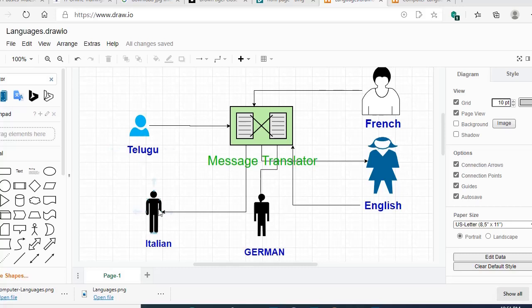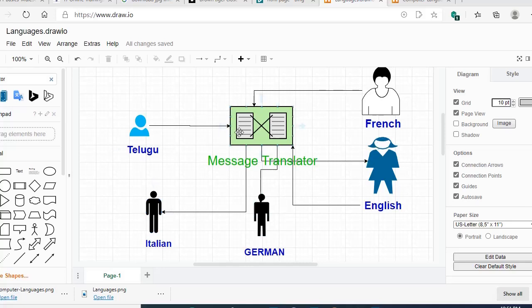Likewise, if an Italian guy wants to speak to this French guy, he will send the message in Italian in Google Translator. The translator will translate from Italian to French and send the message to the French guy in his own language. This is why communication is made easy by using a message translator in our day-to-day life. Okay, so this is for normal human beings like us.